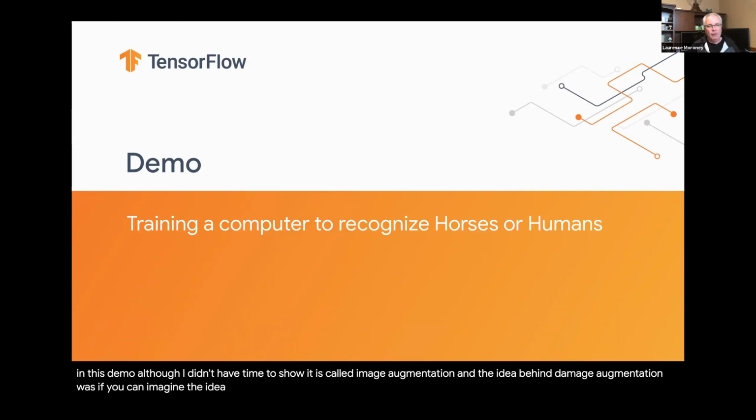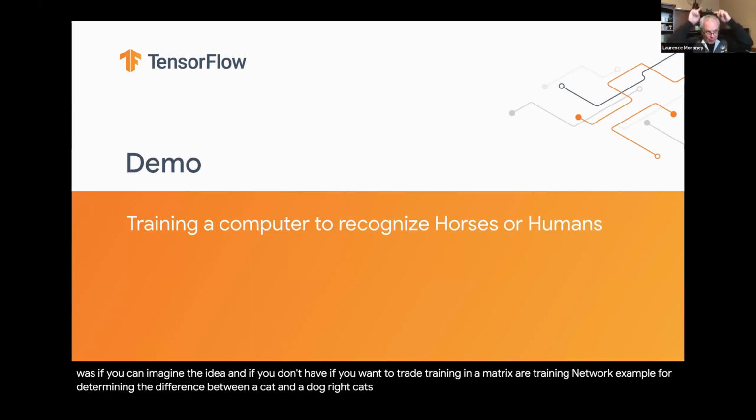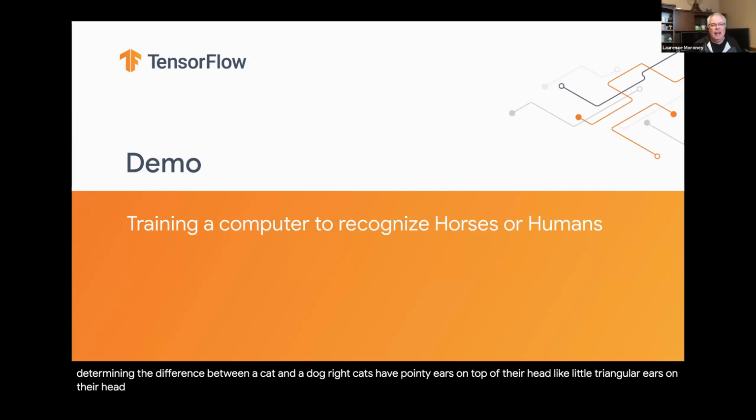and if you want to train a network for determining the difference between a cat and a dog, right? Cats have pointy ears on top of their head, like little triangular ears. And if you don't have many images, they probably all have the ears upright.